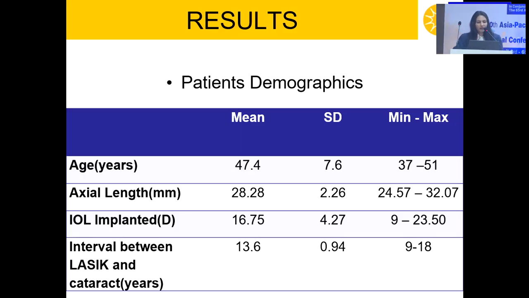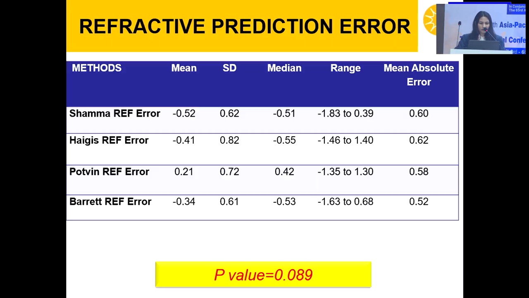Coming to the result, mean age of the patient was 47 years, and axial length ranged from 24 mm to 32. And the least refractive prediction error was in Barrett's, although there was no statistical difference in mean, median, and mean absolute error in Shammas, Haigis-L, Potvin-Hill and Barrett's. Though a hyperopic refractive prediction error was reported by Potvin's Hill formula, the other three formulas reported a myopic refractive error, though it was not significant.